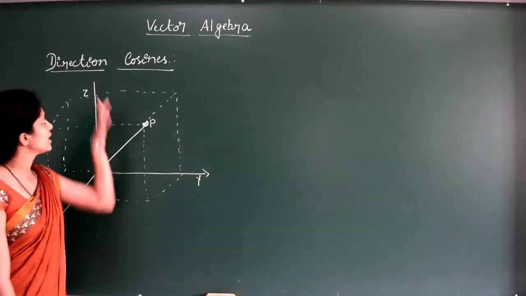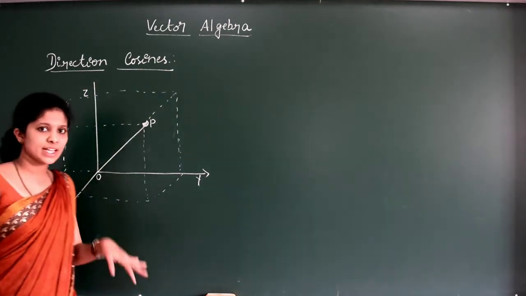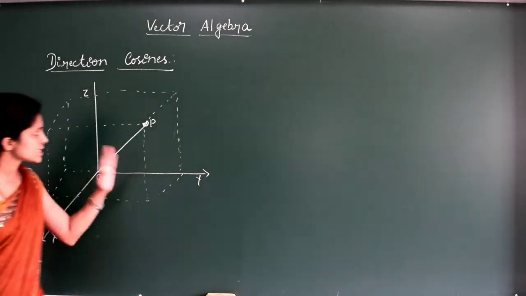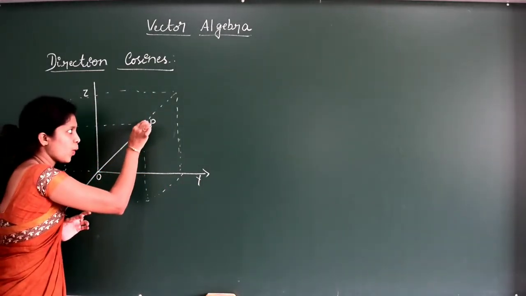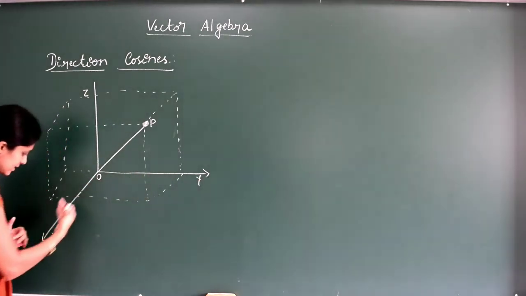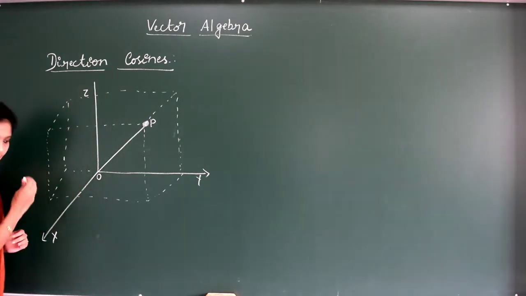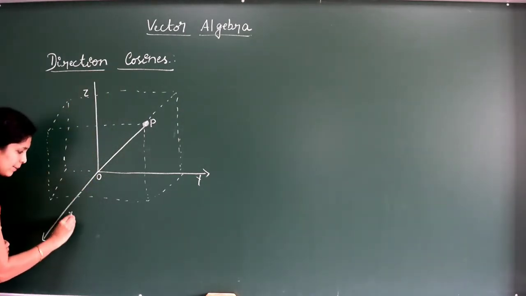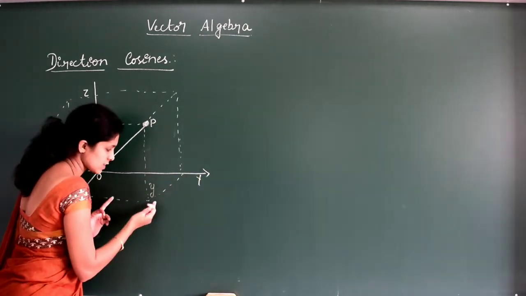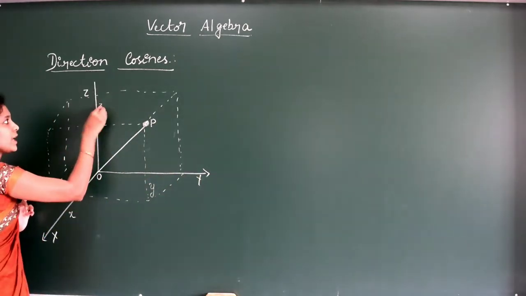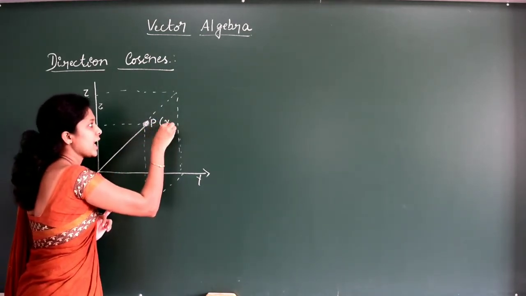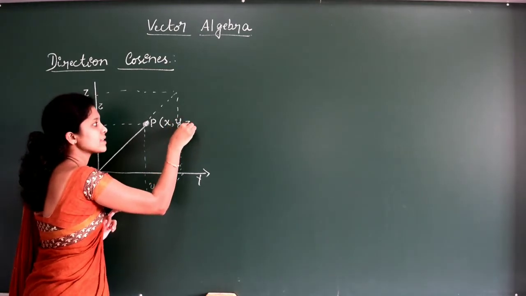Now we will move to the next concept, which is an important one: direction cosines and direction ratios. Imagination is very important in this chapter as well as in 3D geometry. Let us consider a point P in space. Here you can see the y-axis, the x-axis, and the z-axis. The length along x is x, along y is y, and the length along the z-axis we represent by z. So point P has coordinates x, y and z.